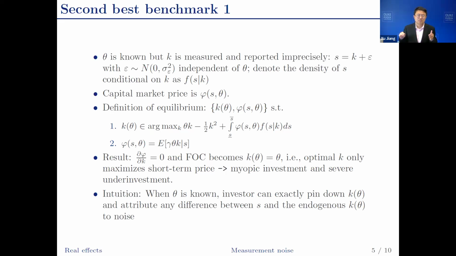When theta is known, investor can step into the manager's shoes and figure out the manager's investment schedule, k theta. In this case, s has no information content. Investor is going to attribute any difference between s and k theta to noise. In this case, phi s theta is based on investor's conjecture of k, and that's completely independent of manager's actual choice. So manager would take phi s theta as a constant when choosing k, resulting in managers only choosing k to maximize the short-term cash flow.